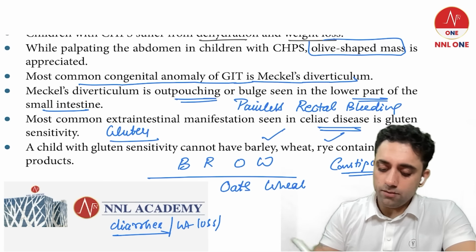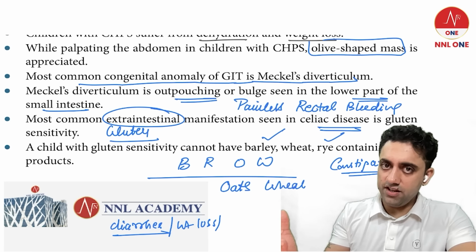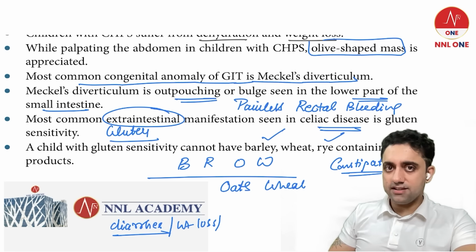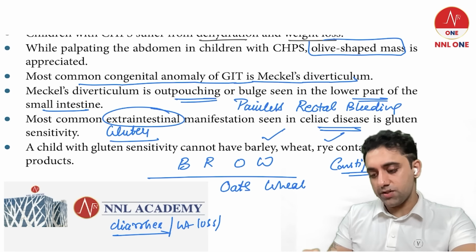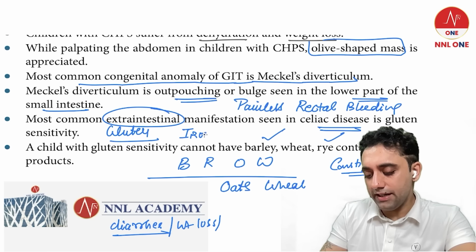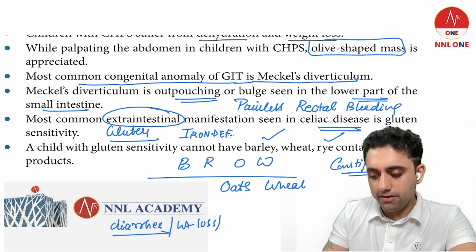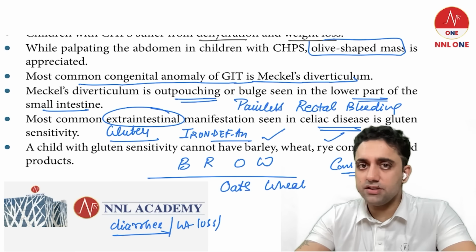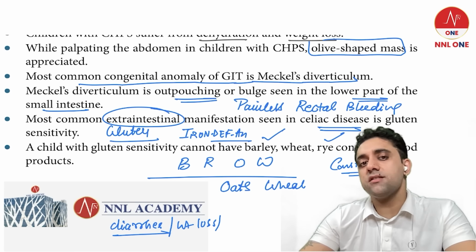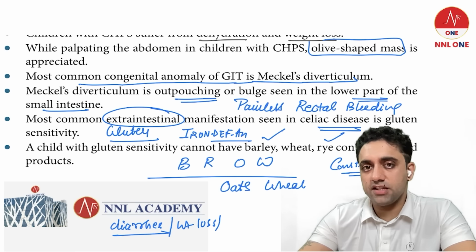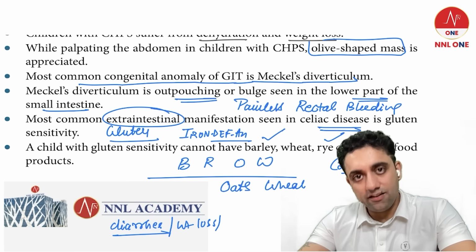And the most common extra-intestinal clinical feature for this problem, intestinal is diarrhea and constipation, but the extra-intestinal one, remember, is iron deficiency anemia. The baby will not be able to gain weight and height, because he is having diarrhea. So iron deficiency anemia is the most common extra-intestinal manifestation of celiac disease. That finishes the first part.